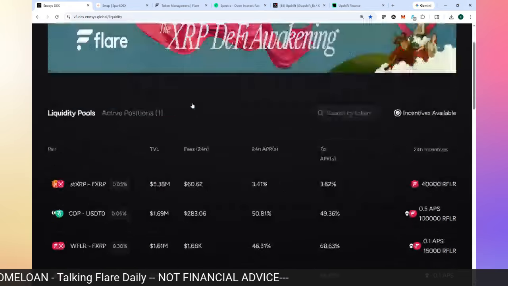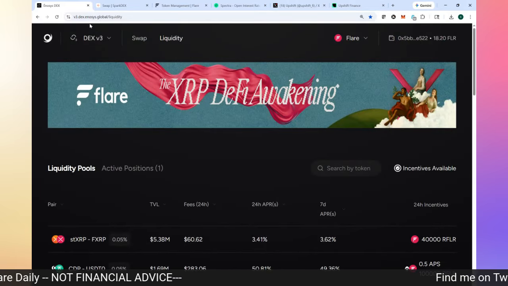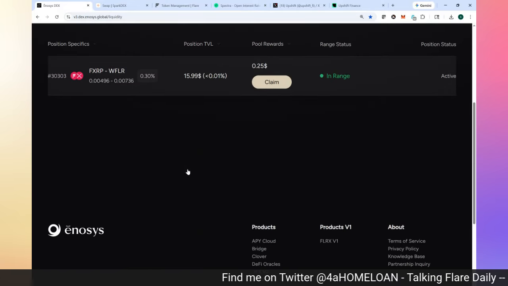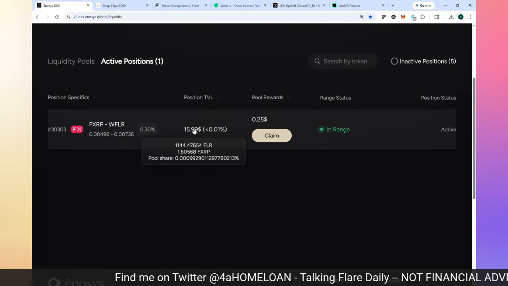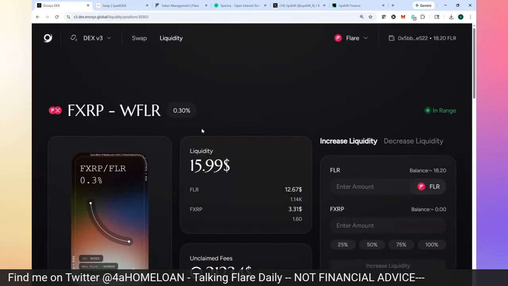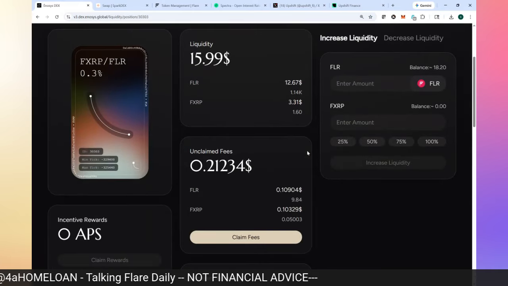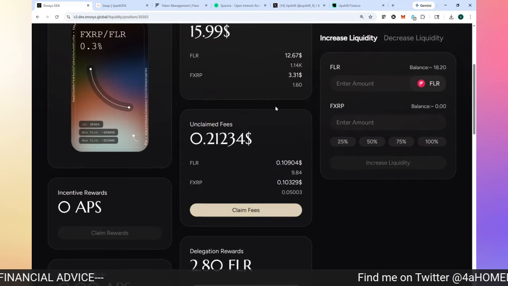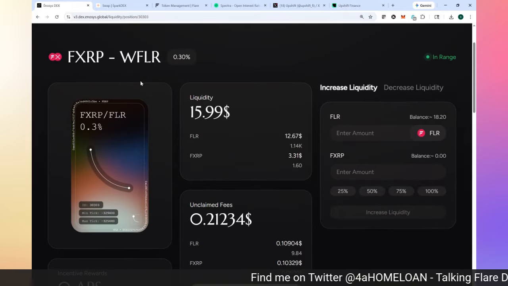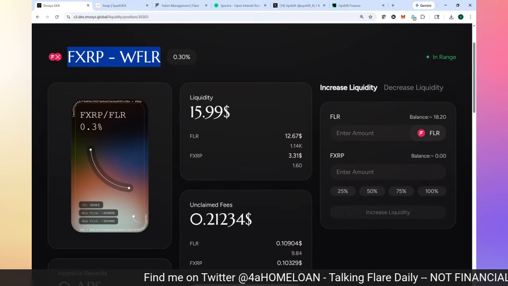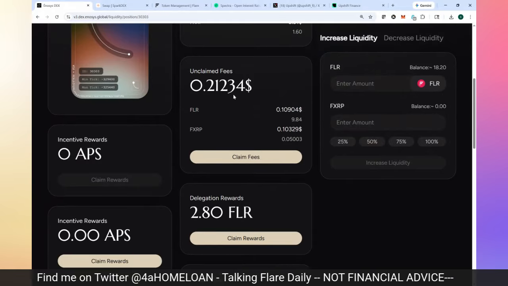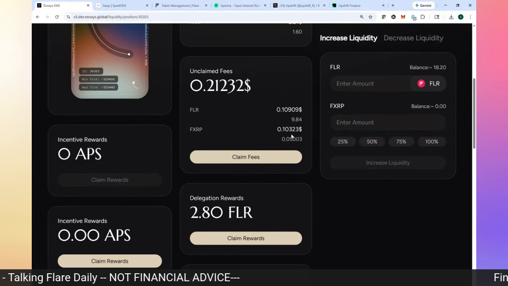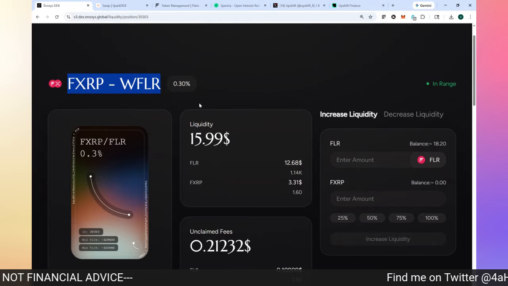I went to Liquidity on Enosys, v3.dex.enosys.global/liquidity. I have an active position. I'm participating in LP pools. You can see here I've got 25 cents to claim. So I'm going to go ahead and click on that. In here, you can see I've got about $16 in. This is an LP pool between Flare and FXRP. And I've got 21 cents in here to claim. I've got some Flare and some FXRP that I've earned from this LP pool.